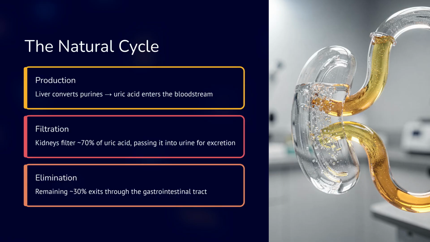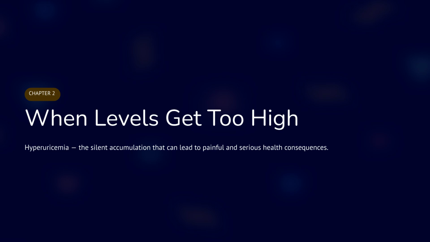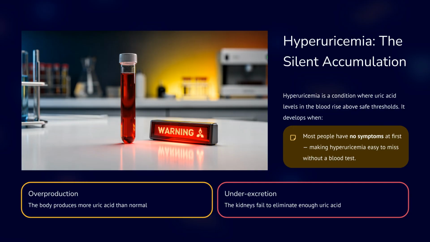The natural cycle involves the liver converting purines to uric acid, which enters the bloodstream. The kidneys filter about 70% of the uric acid into urine for excretion, while the remaining 30% exits through the gastrointestinal tract. Now let's look at Chapter 2, when levels get too high. This section discusses hyperuricemia, the silent accumulation of uric acid that can lead to painful and serious health consequences.